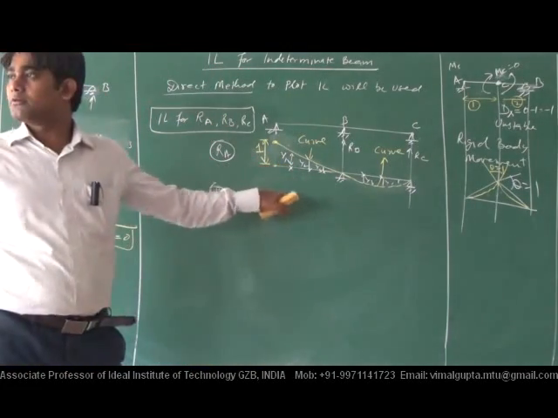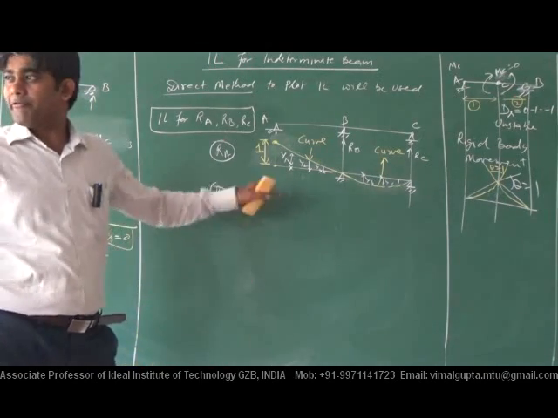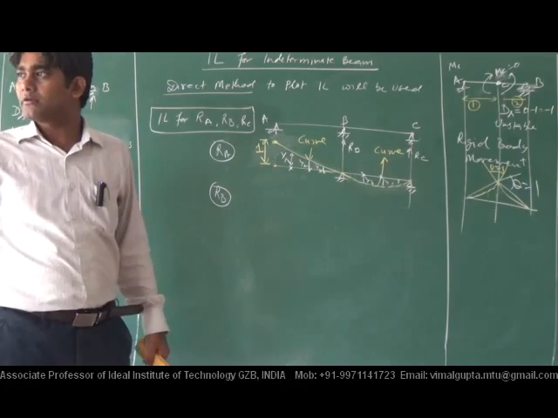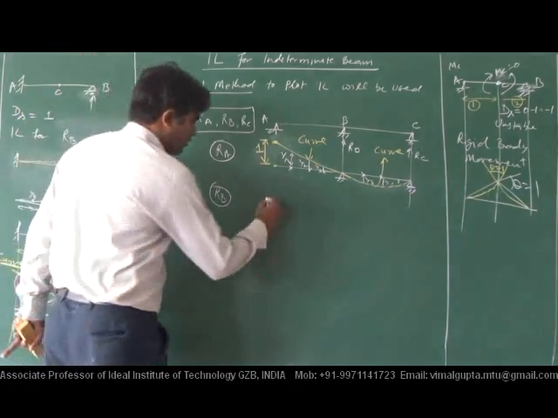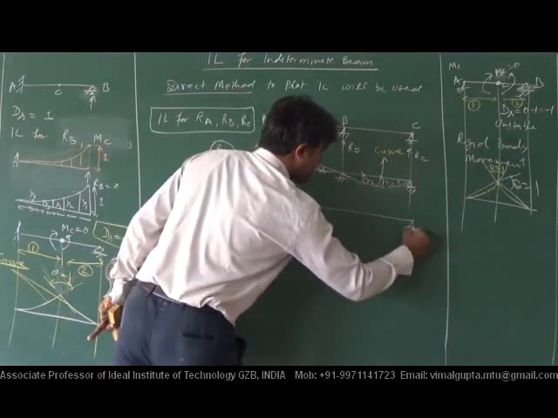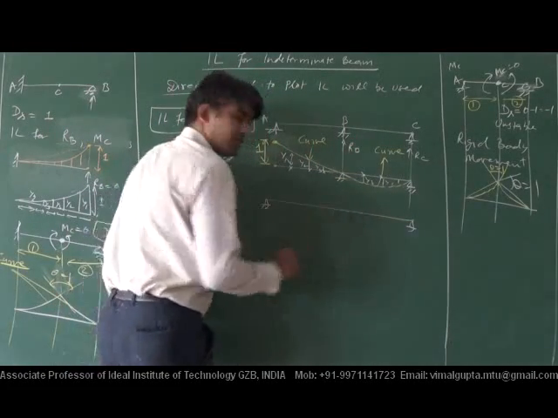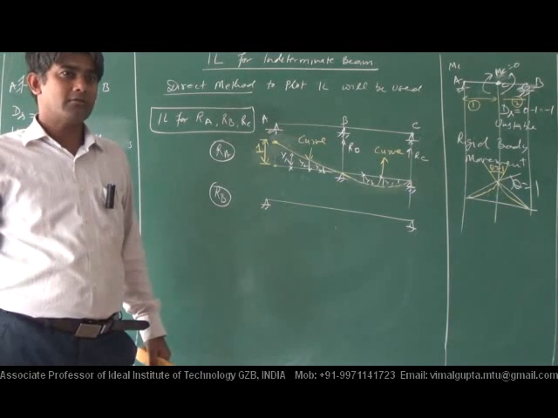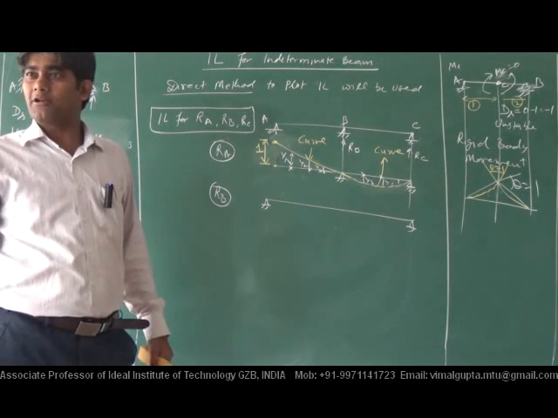For RB, if we want to plot the IL for RB, what will be its shape, that I want to discuss. So in its released shape, B will be now free. Clear to everybody?